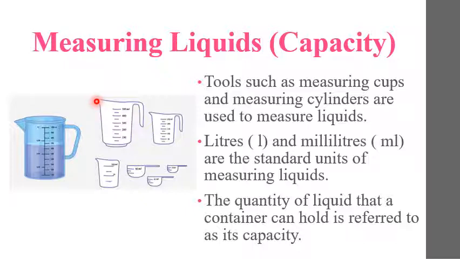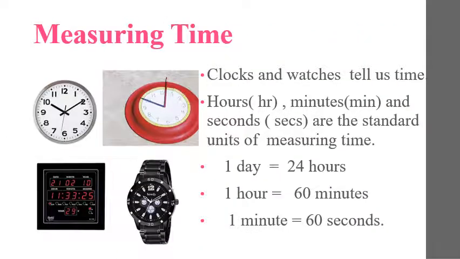So these measuring tools like measuring cups and cylinders are made of clear glass and plastic. And liters and milliliters are the standard units of measuring liquids.